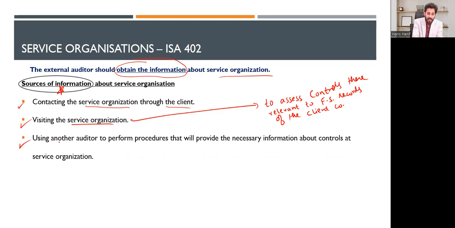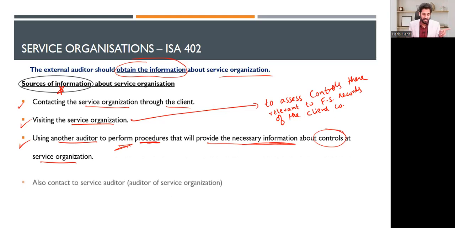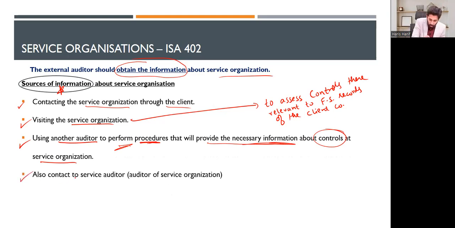You can use another auditor to perform procedures that will provide necessary information about controls at the service organization. You can use the services of their auditors, the auditors of the service organization, right? Also contact the service auditor, the auditor of the service organization. Either way, this is the auditor of the service organization, or it may be some other auditor. You can engage them, ask them to go and assess the controls, or you can also visit by yourself. And you can also contact the service auditor, right?